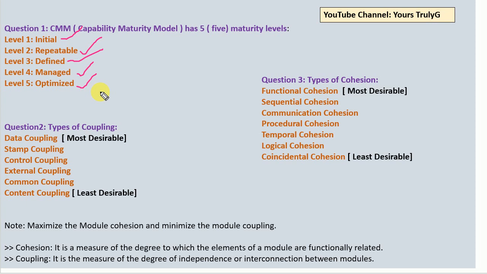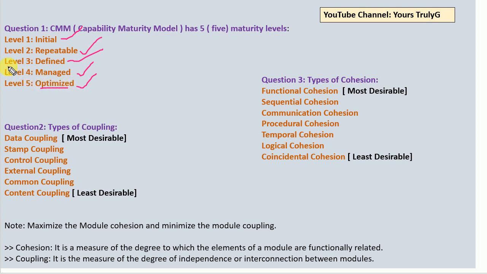What is the practical meaning of it? Have you heard about any company, for example TCS or Infosys, being a CMM 5 level company? It means they are able to do all the level 5 things. If a company can do all five levels, it comes under the category of CMM level 5. Suppose there are a few companies which are CMM 4; they can do initial, repeatable, defined, managed, but they are not doing any processes related to optimized.